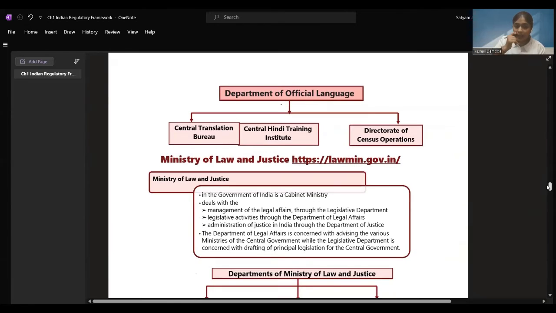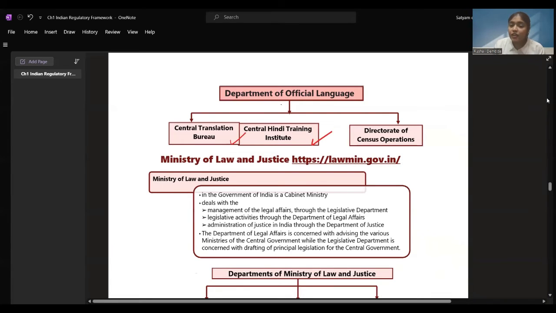Department of Official Language, they have further given a few more things to be discussed over here. Central Translation Bureau. There will be a Central Translation Bureau where the things will be translated into the regional language for the people living over there. Right? Central Hindi Training Institute. People who have come from outside and are not aware, or some officers specifically living in a state but they do not know the Hindi language, training is provided to them.